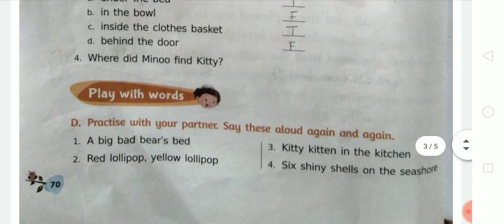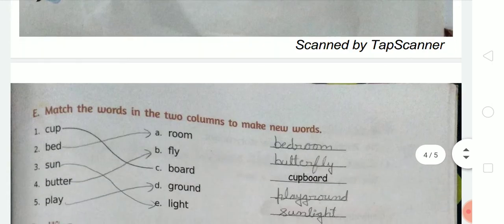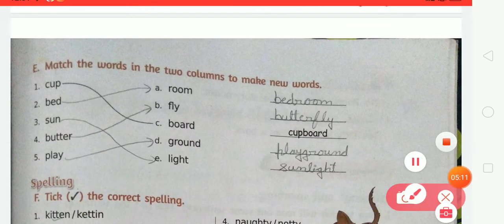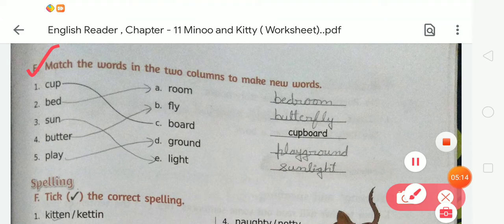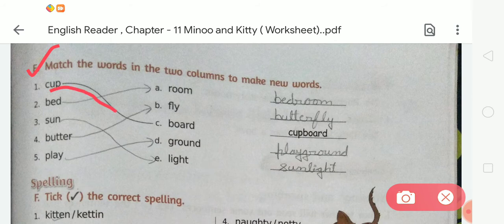Okay students, now come to the next exercise, E. In exercise E, match the words in the two columns to make new words. Here are some words. We have to match the words and make a new word. We have to join two words and make a new word. So here you can see cup. We have to match cup with board. When we join cup plus board, it becomes cupboard.